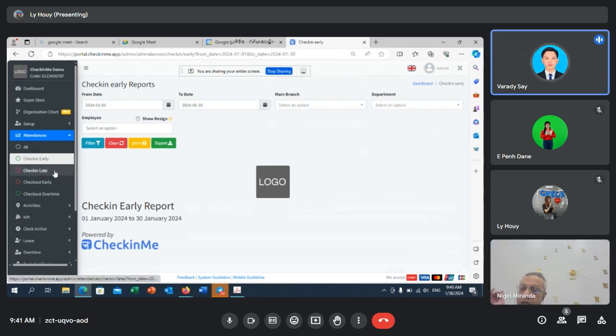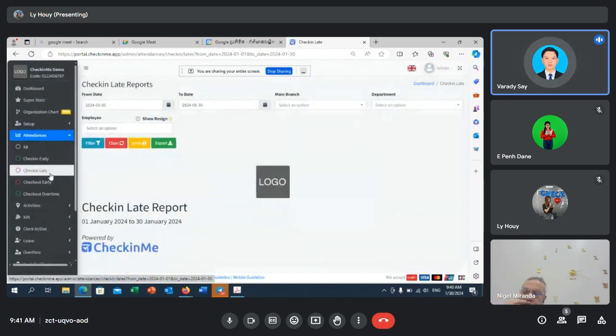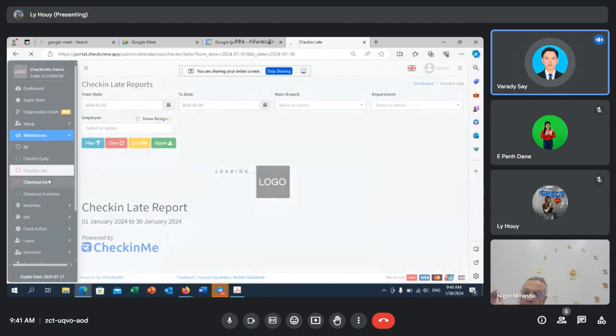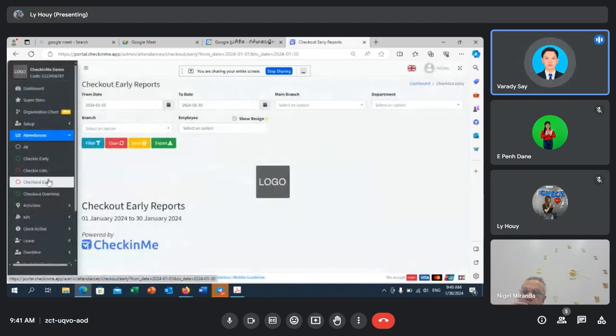The other three work the same way but with a different purpose. Check in late shows the employees who check in late, of course. Check out early shows the employees who check out before their work day's end time. Suppose they have to check out at 5, but they check out at 4 or 4:30, their name will be here.